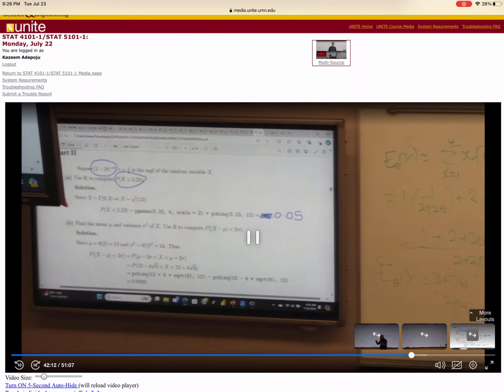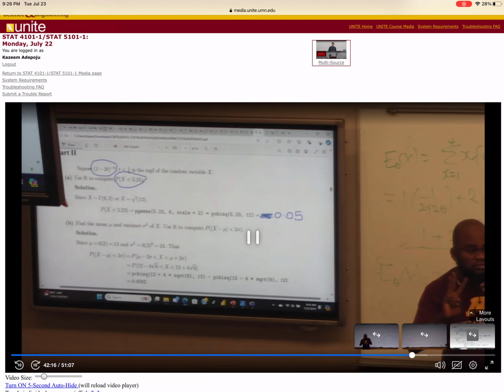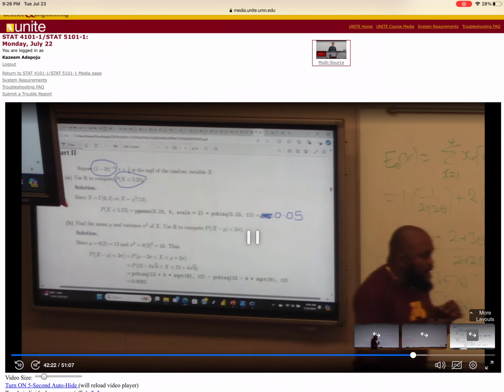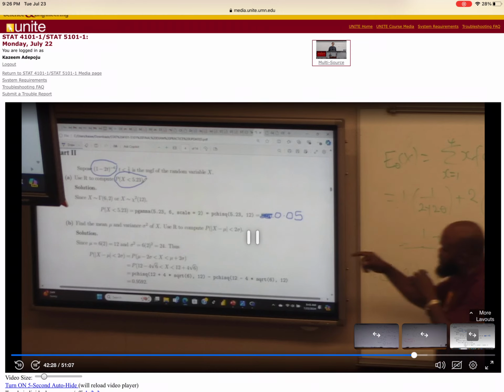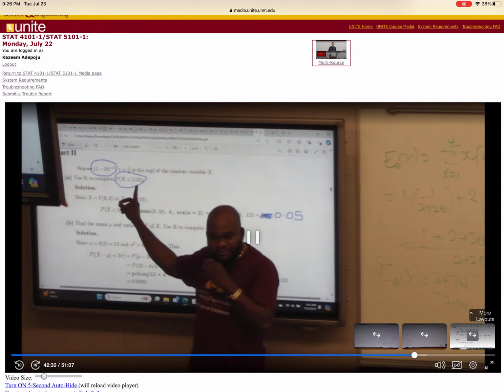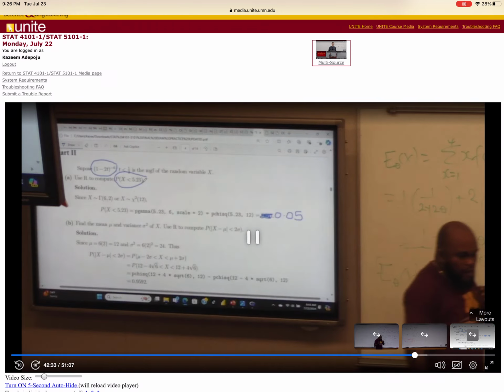Now I need 3 things to be able to use the online gamma calculator. I'm going to show you right now. I need parameter alpha, beta, and what I want to figure out. 3 things.